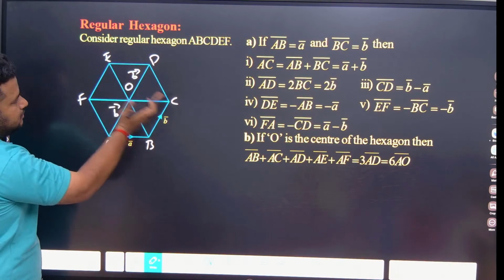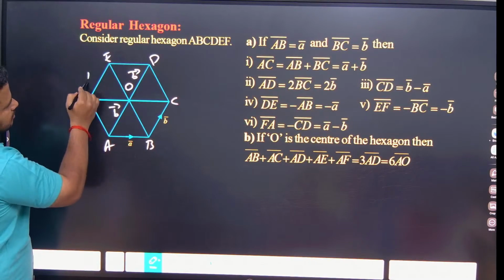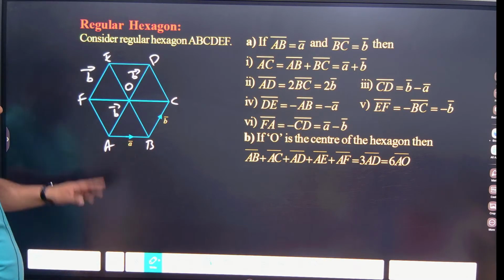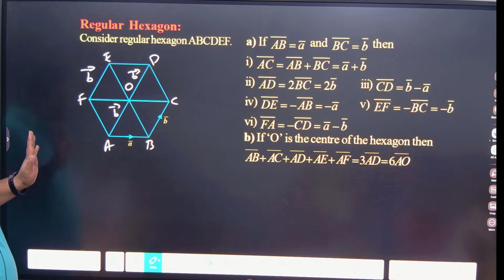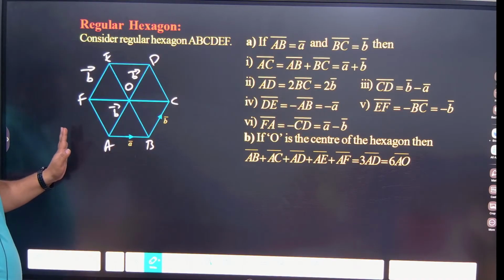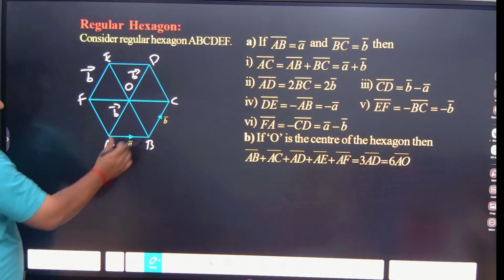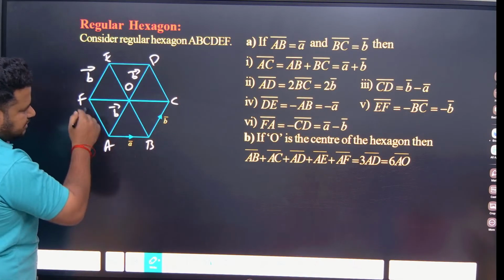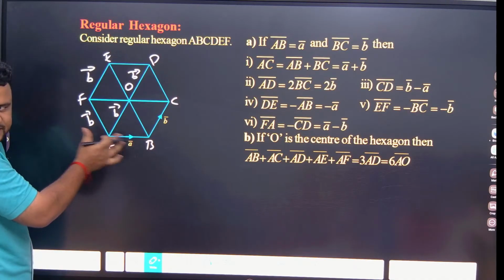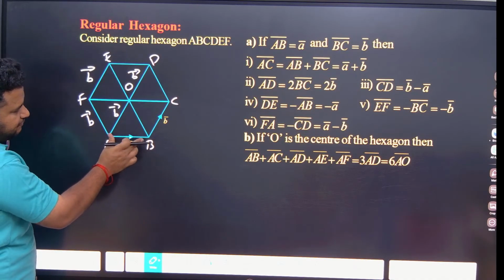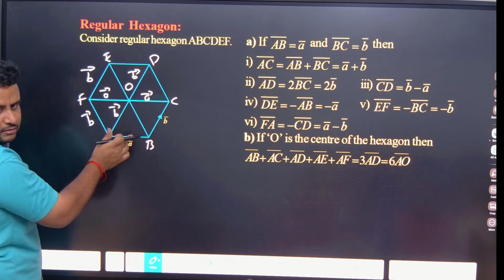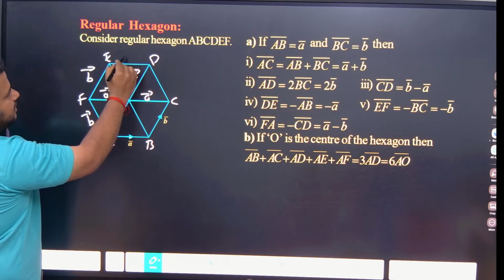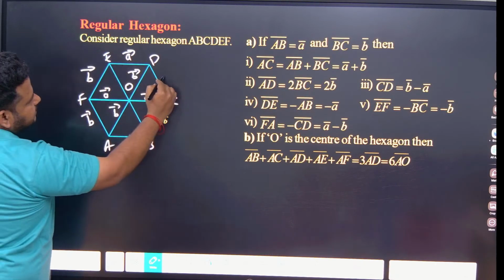I am asking parallel. So this is parallel, and this is also parallel. Correct now? What else is parallel to vector B? That's all, no? Now, if this length is B, this length will also be B, because all are the same length here. For A, what is parallel? This is parallel, and this will also be parallel. Correct or not? Yes or no? And what about this parallel vector? This is B, so this will also be B.